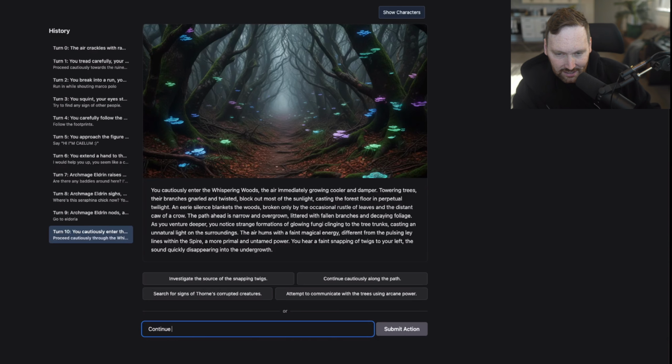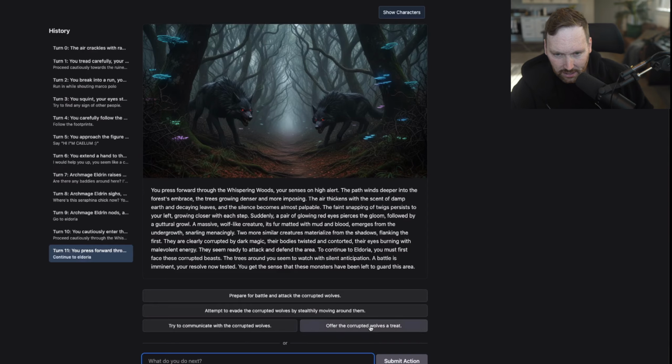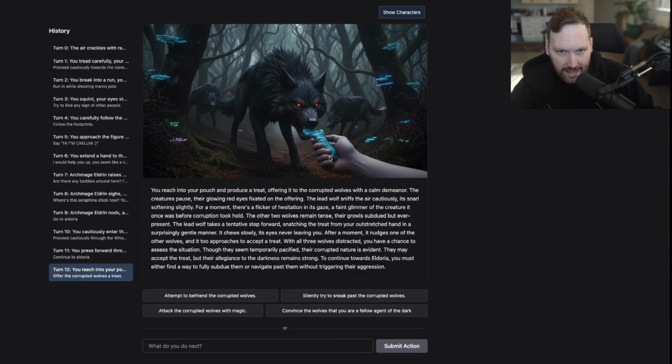Let's continue to Eldoria. Okay, these wolves, they don't look friendly, but they are like, wow, fur matted with mud and blood. That seems bad. There's a whole pack of them. This place is corrupted by dark magic. Their bodies twisted and contorted. I gotta save these things. I gotta give the wolves a treat. Okay, I don't know what the heck kind of treat I had in my pocket, but it's a beautiful color blue. That's gotta be artificial food coloring though. That cannot be good for these wolves.